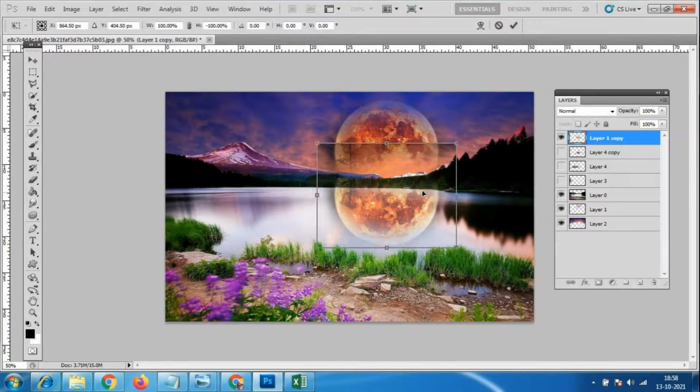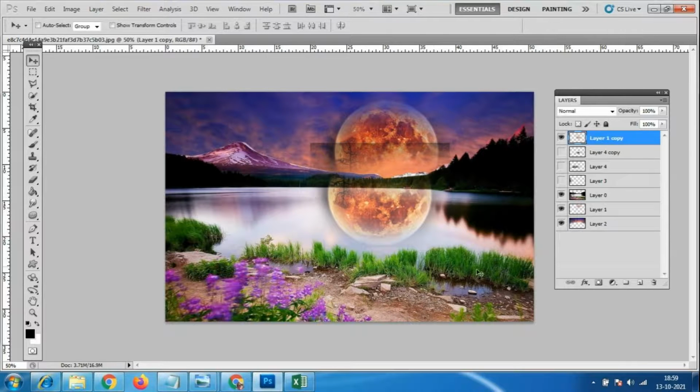However much you want to see of the sun, we can adjust it like this and press enter. Then I use the eraser tool, and all these things I don't want are removed. That's why it is easy if it is in a different layer.